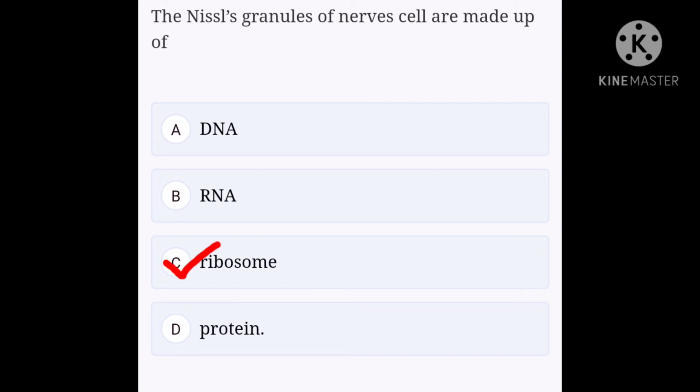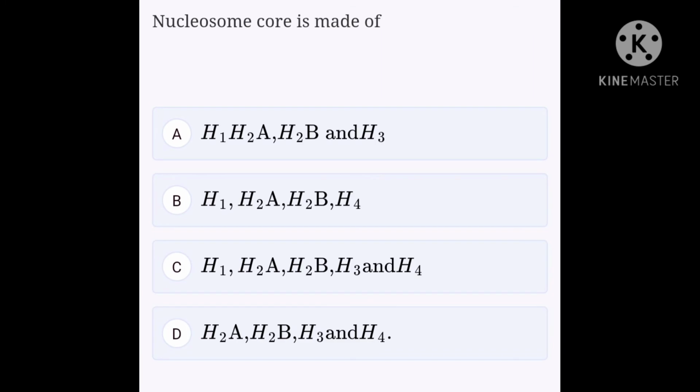Okay, let's see our next question. Nucleosome core is made of option A, H1, H2A, H2B and H3. Option B, H1, H2A, H2B and H4. Option C, H1, H2A, H2B, H3 and H4. Option D, H2A, H2B, H3 and H4. Option D is the right answer for this question.